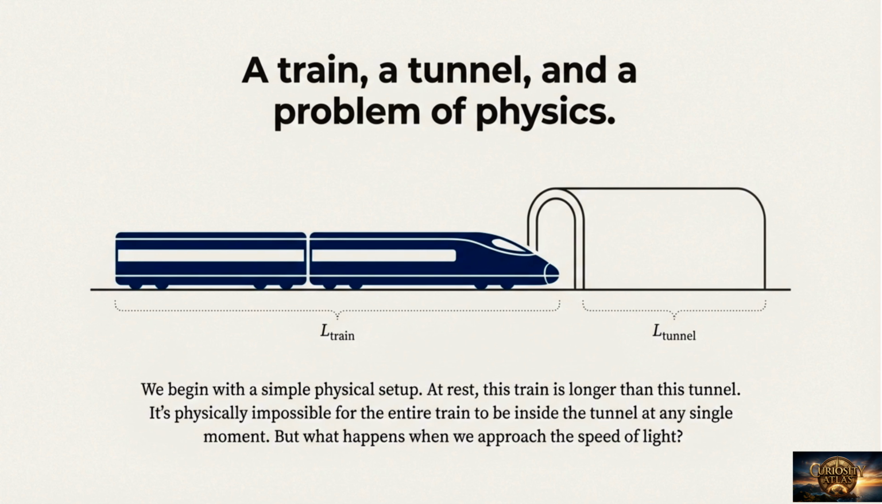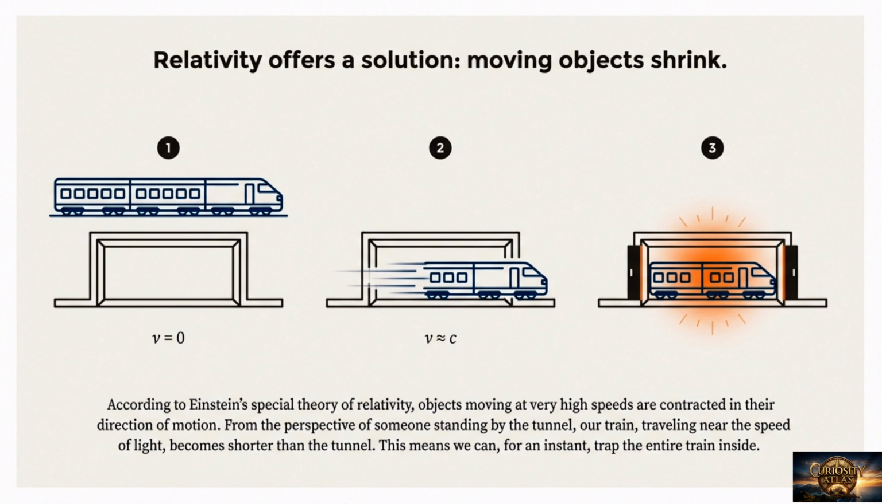We begin with a simple physical setup involving a train and a tunnel. At rest, the train is longer than the tunnel, making it impossible for the entire train to be inside at once. But what happens when we approach the speed of light? Relativity offers a solution. Moving objects shrink.